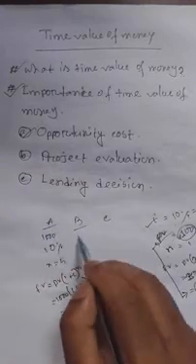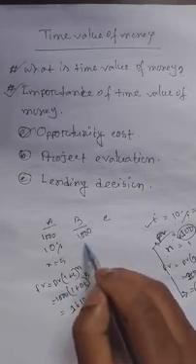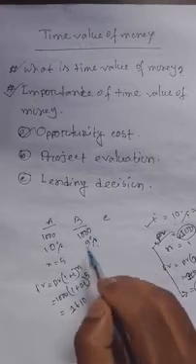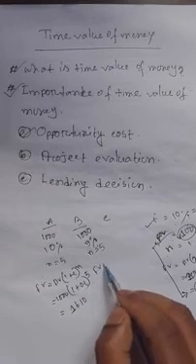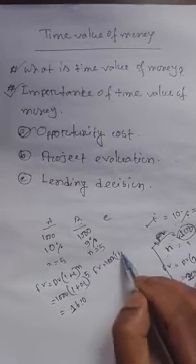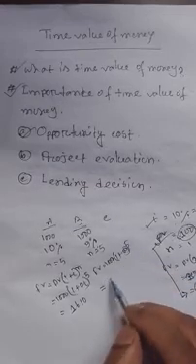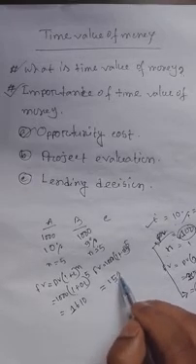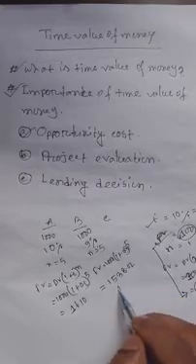Similarly, when I invest 1,000 taka in B project, the B project gives me an interest rate of 9%. The time is the same, 5 years. Then I will get the future value 1,000 taka times (1 plus 0.09) to the power 5. That's why I get the future value 1538.02 taka.